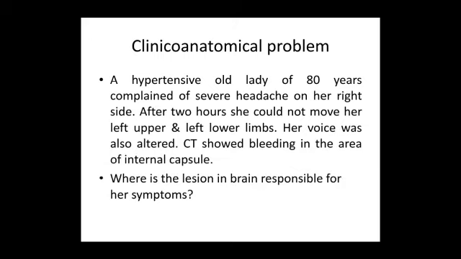So coming to a clinical problem, a hypertensive old lady of 80 years complained of severe headache on right side. After 2 hours, she could not move her left upper and left lower limbs. Her voice was altered. CT showed bleeding in areas of internal capsule. Where is the lesion in brain responsible for her symptoms?